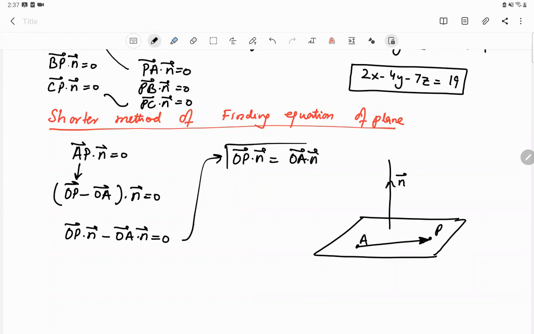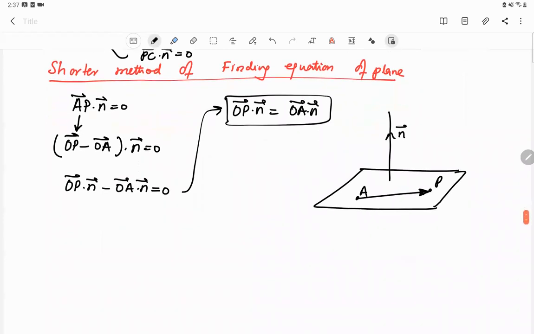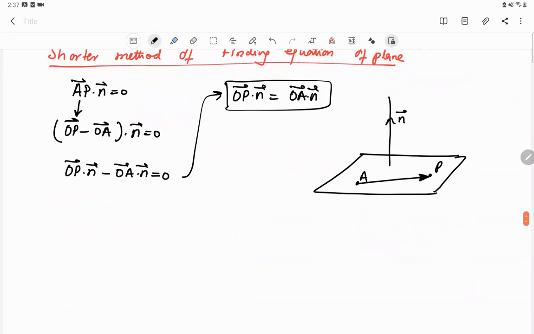So this is the method that I want you to apply. This is the very short method, okay? I will do the question with the help of this method, okay? The notation might seem a little problematic, but its application is extremely simple.